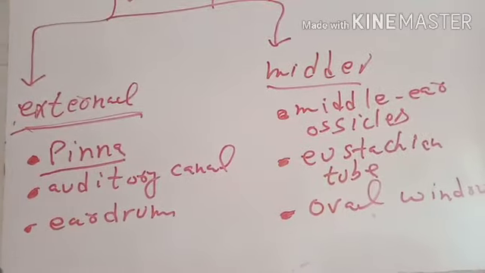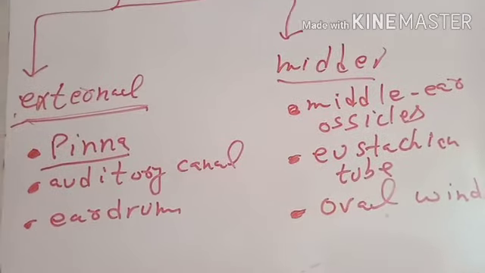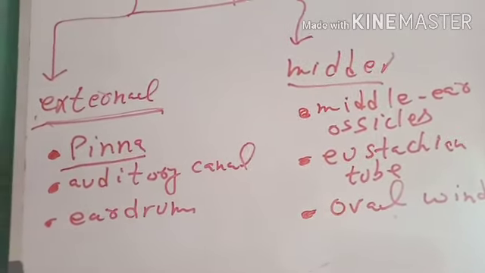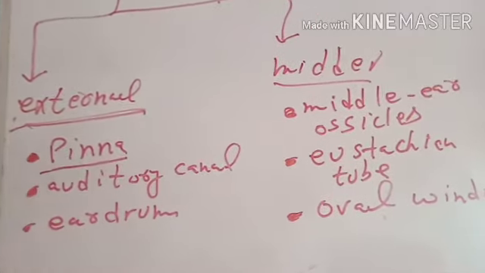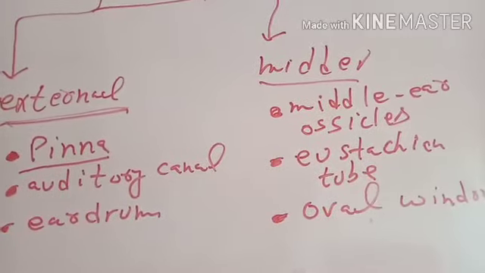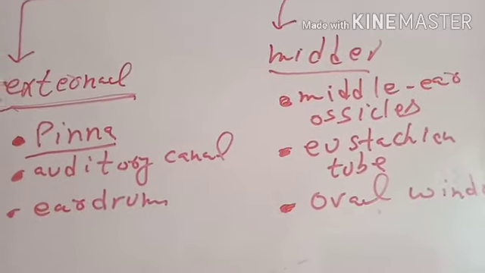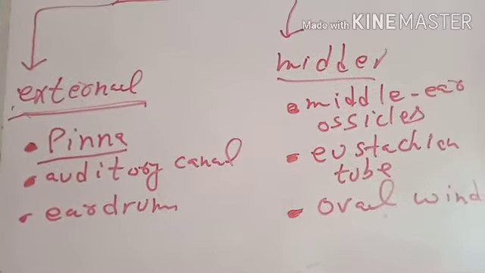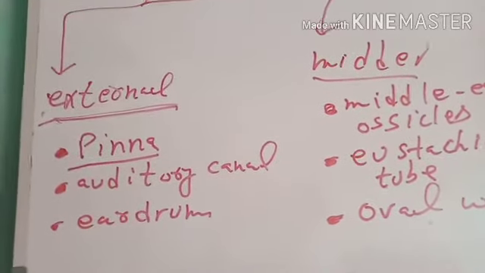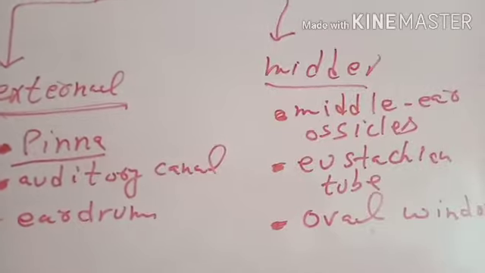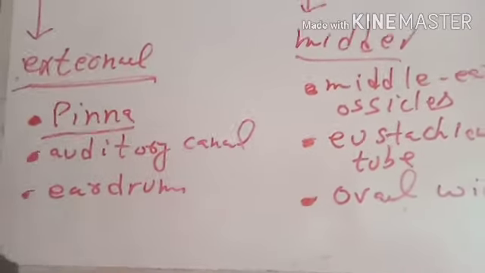Although some genetic variations in some human beings can make them able to move their pinna, but not too much. The function of pinna is to direct the sound waves to the inside of auditory canal.